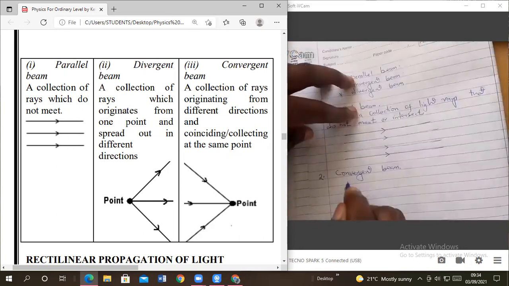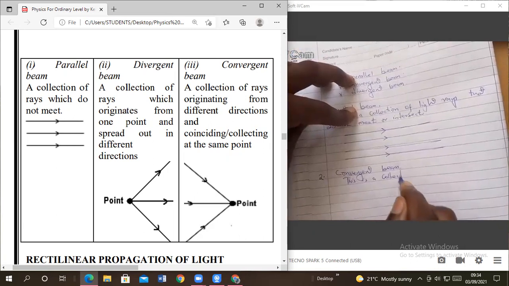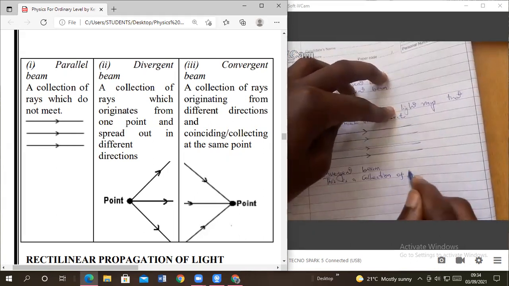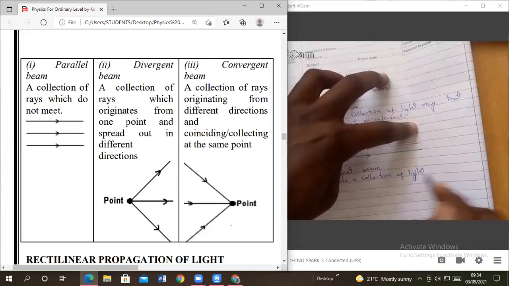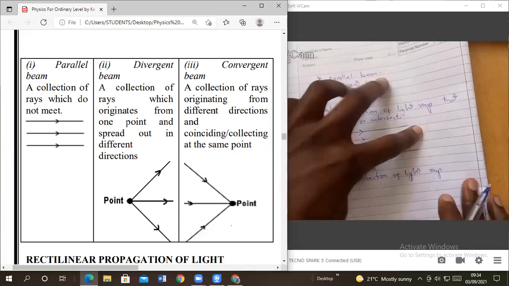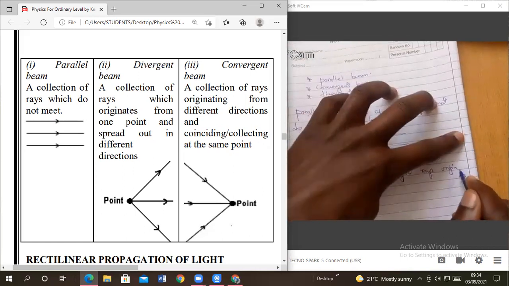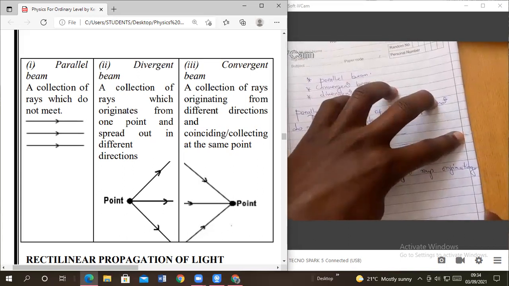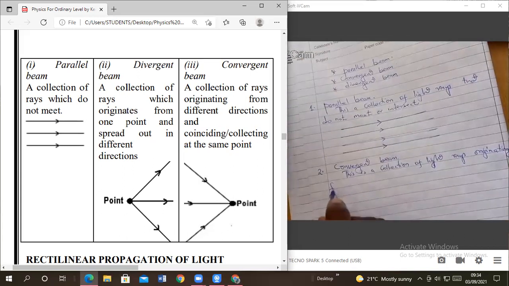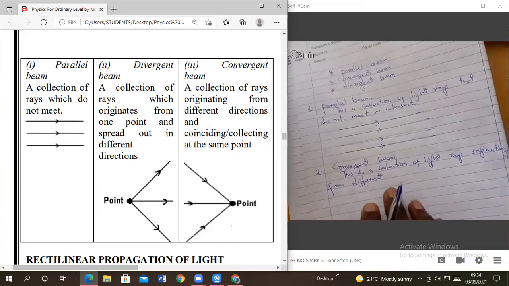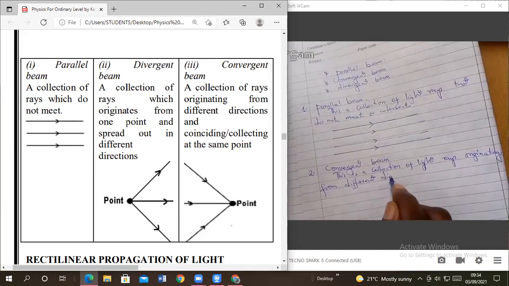So we are going to say this is a collection of light rays originating from different directions,